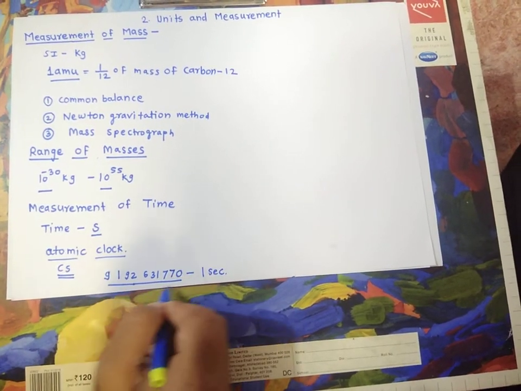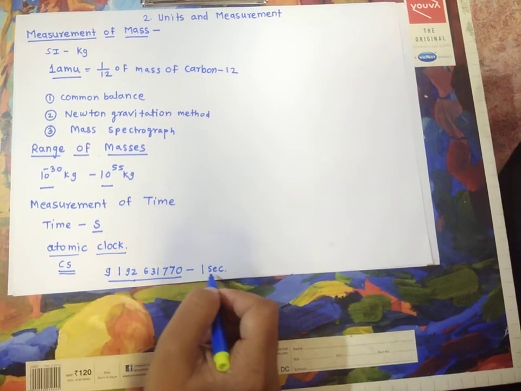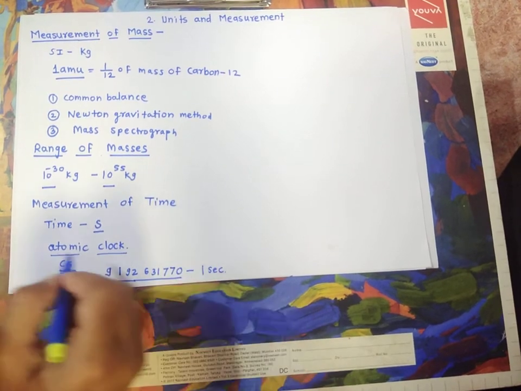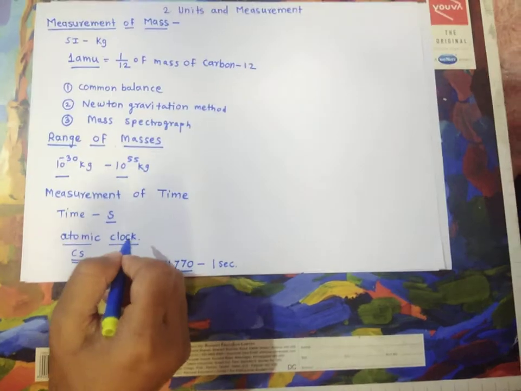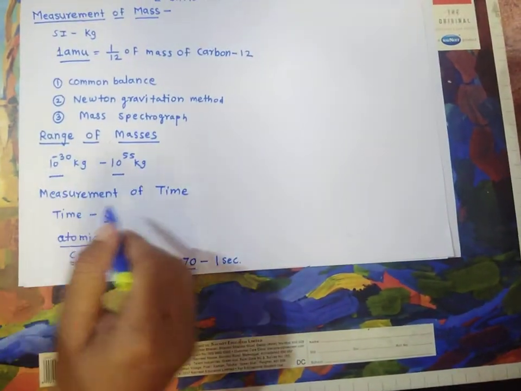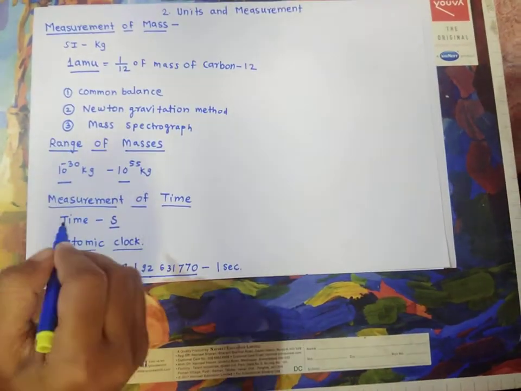If 9192631770 vibrations are completed, then 1 second passes. So you have to know about the cesium atomic clock. So, measurement of mass, measurement of time, and previously we have seen the measurement of length.